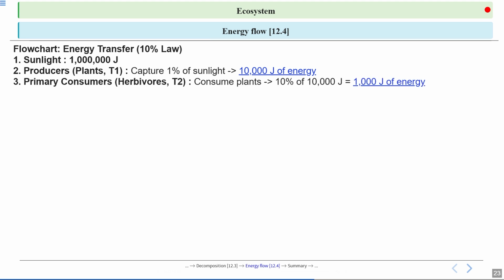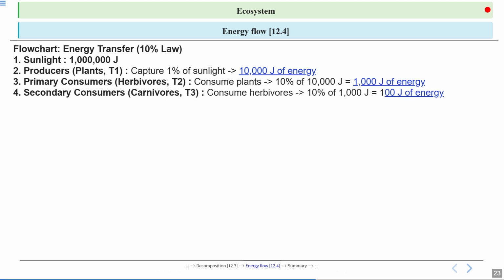Then the primary consumers, which are the herbivores occupying the second trophic level, consume plants. So from the producers to these primary consumers, only 10% of the energy will be transferred. 10% of 10,000 joules will be 1,000 joules. The rest of the energy is lost. Now again from the primary consumers to secondary consumers, which are the carnivores occupying the third trophic level, 10% of the energy is transferred. So 10% of 1,000 will be 100 joules of energy.